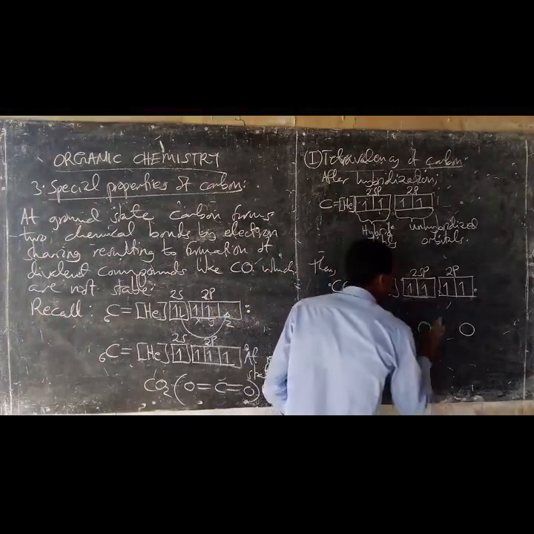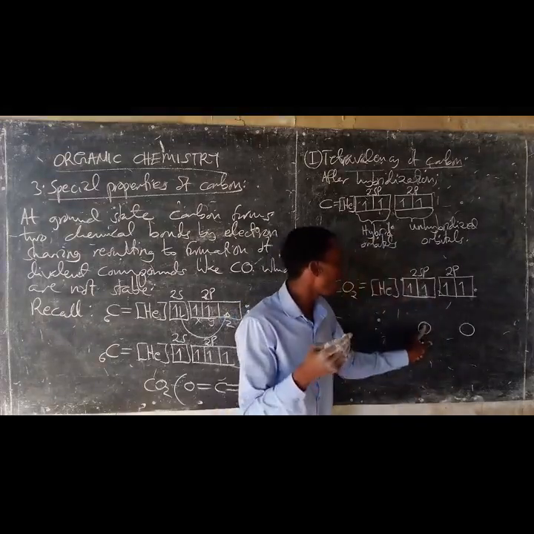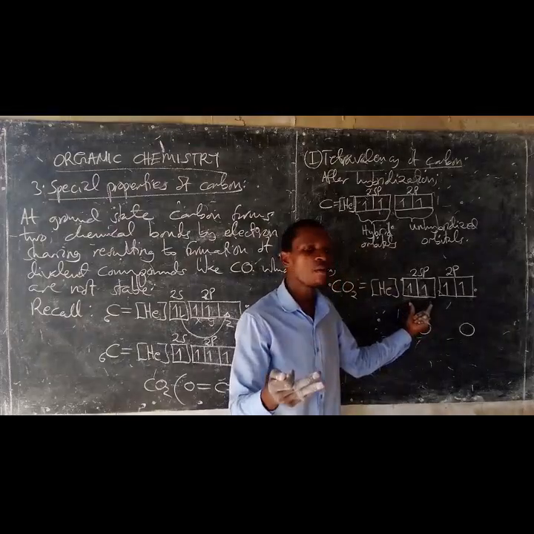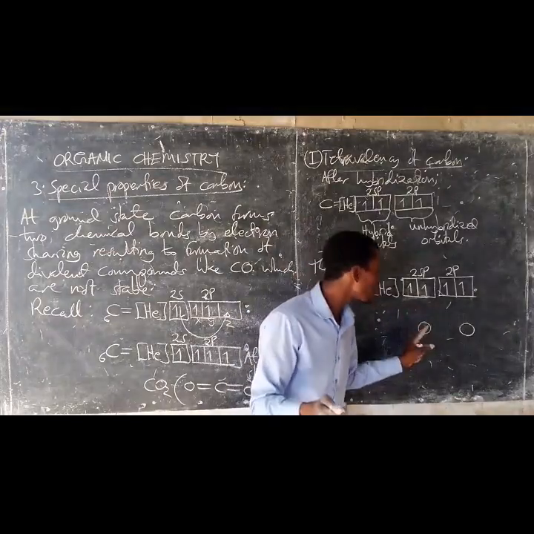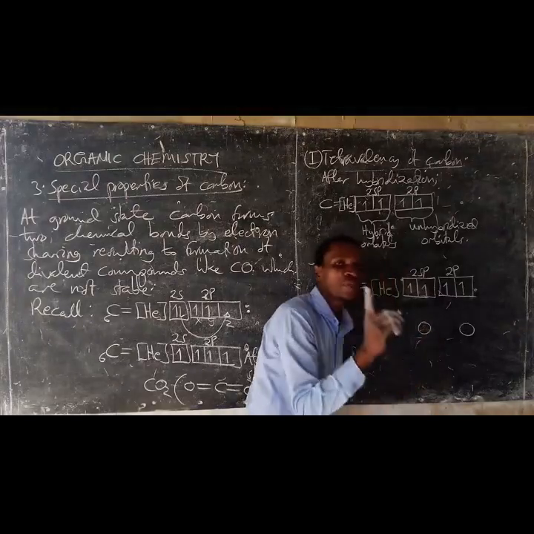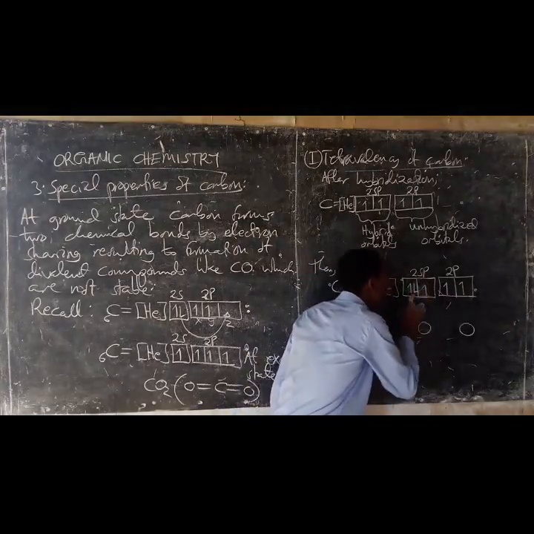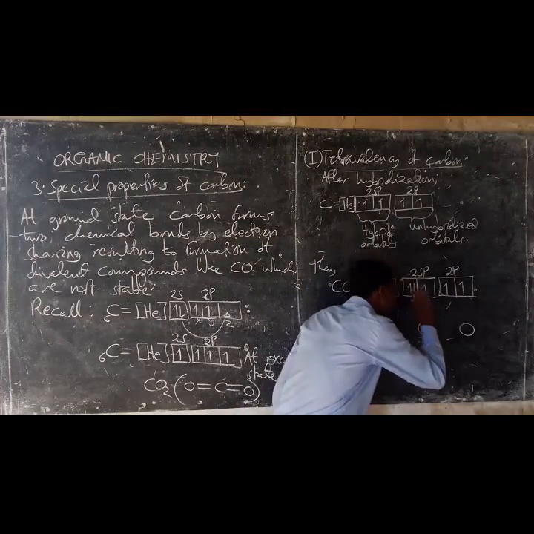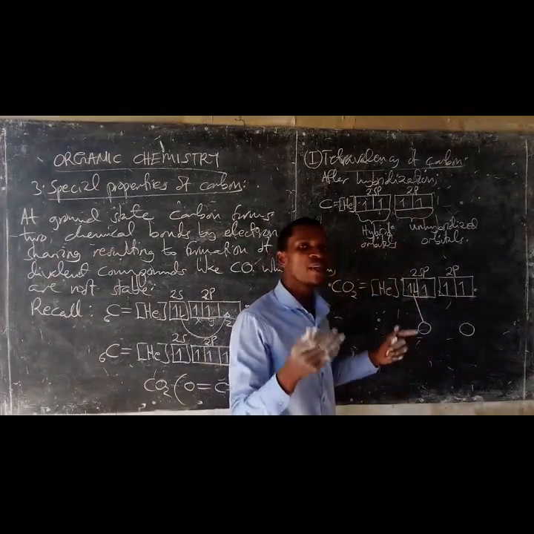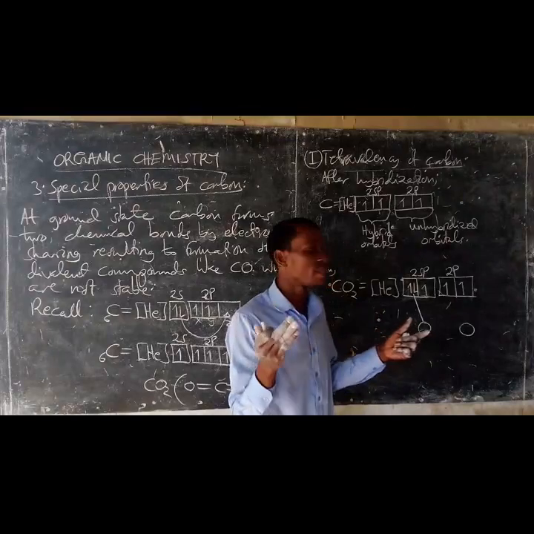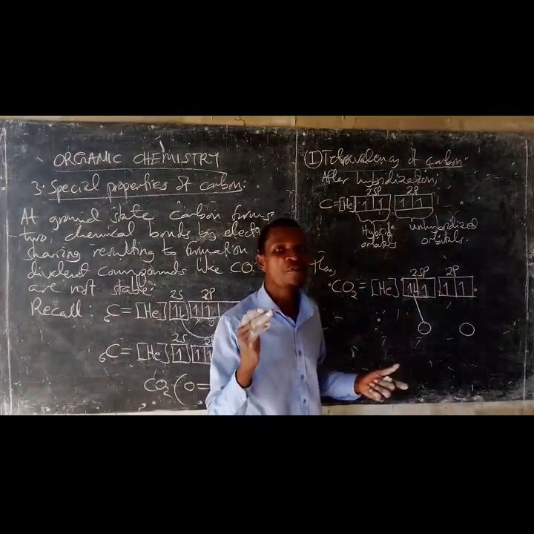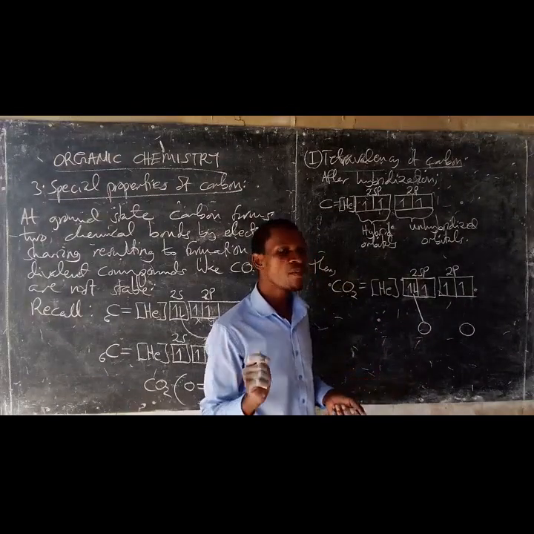Now, these are the hybrid orbitals. The hybrid orbitals are the ones which determine the type of hybridization of a chemical species formed. When this oxygen contributes 1 electron in the hybrid orbital, it tends to form the sigma bond. But the pi bond is formed by sideways overlapping of the half-filled and unhybridized 2p orbitals.